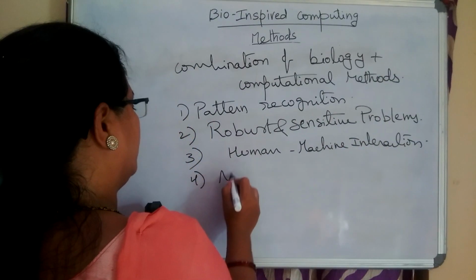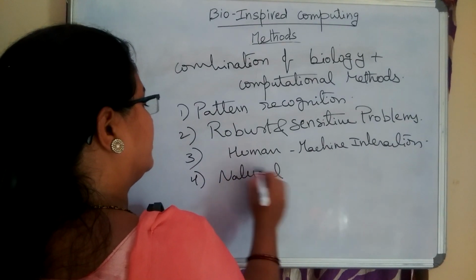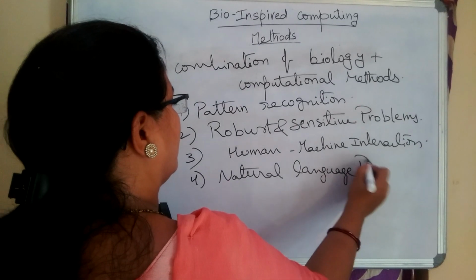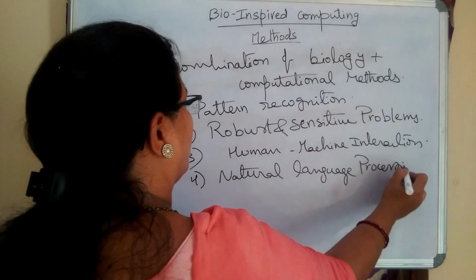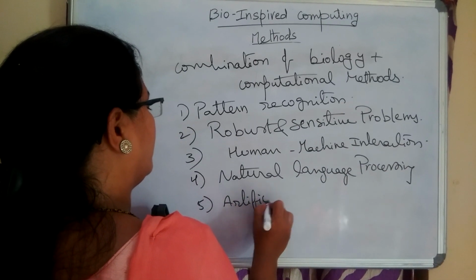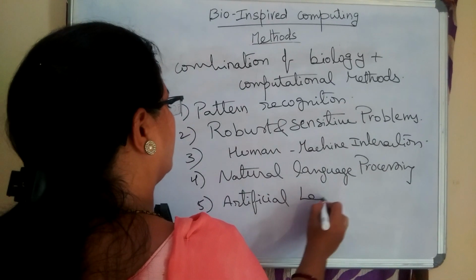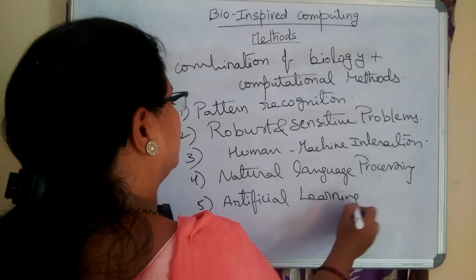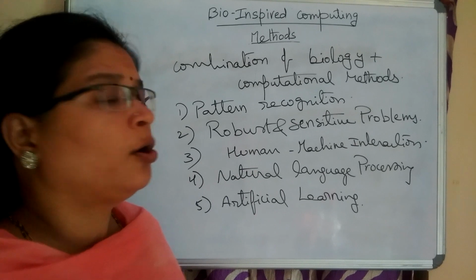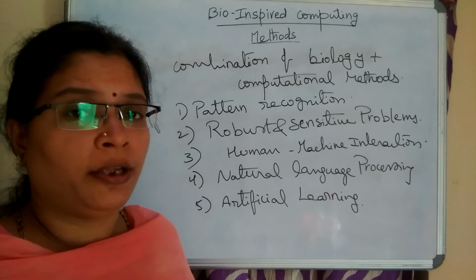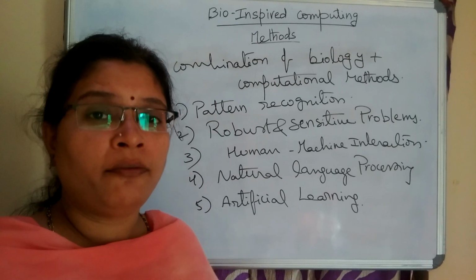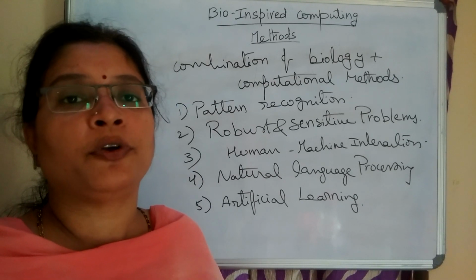Number four, natural language processing. Number five, artificial learning. These are the various problems effectively handled by the bio-inspired computing methods, which could not be solved by the existing or conventional or traditional computing methods.